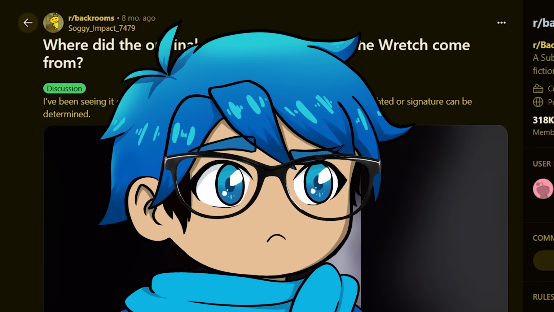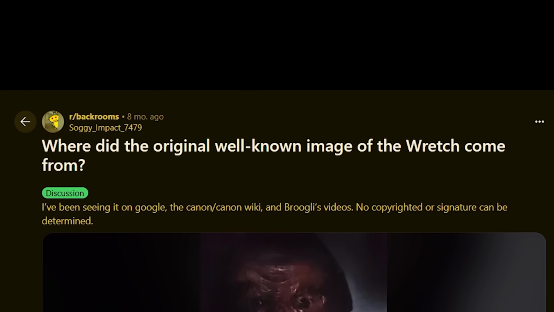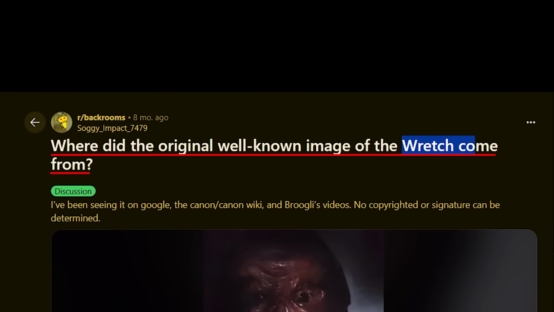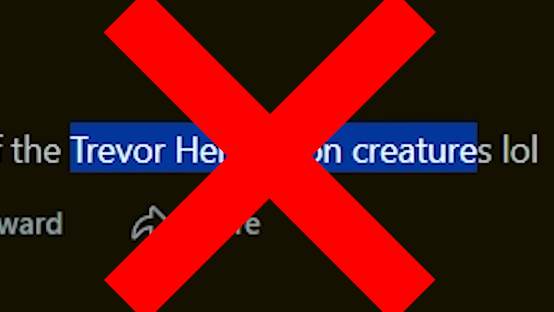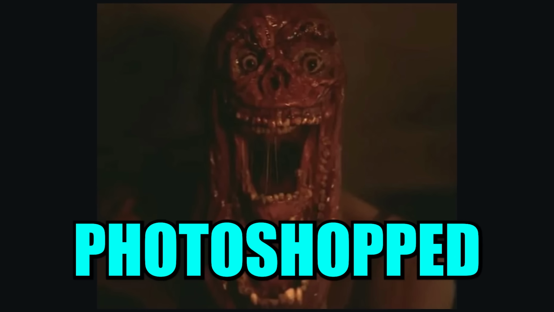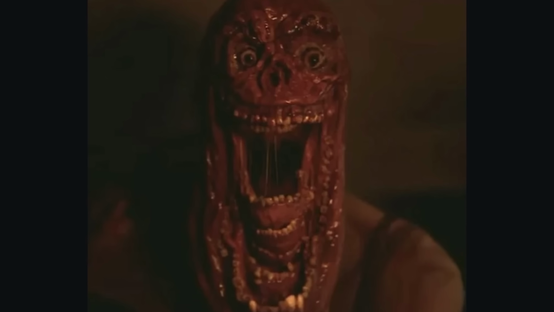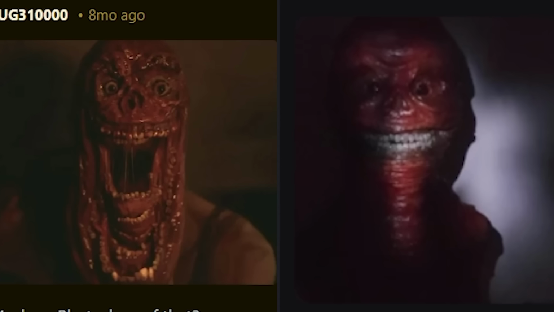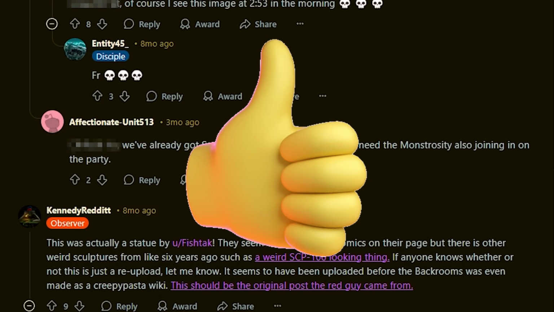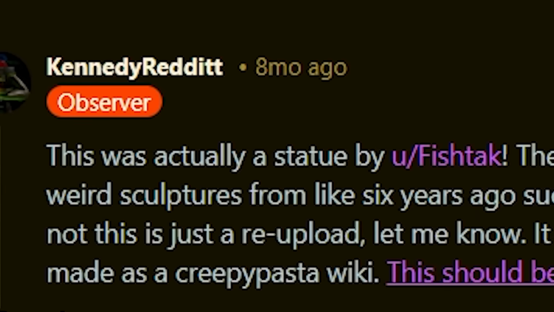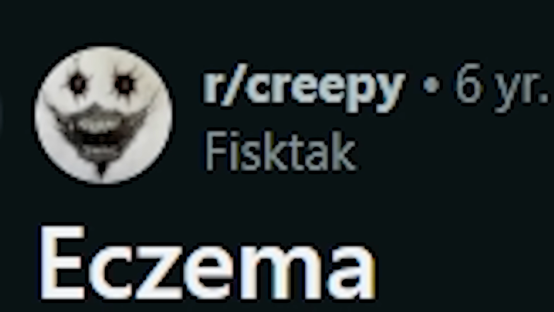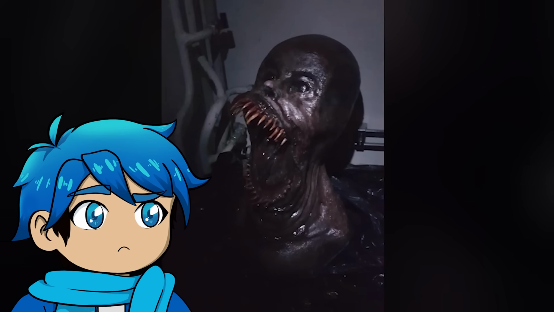Now, someone on Reddit actually asked the same thing. They wanted to know where the original image of the wretch came from, and people were saying that it was a Trevor Henderson creature, which is not actually true. Some people theorized that it was a Photoshop image of this thing, which is a creature from the movie Smile, but that's also not true. But luckily, someone did post some information about this thing. They believe that what we're looking at here is actually a statue made by a user of the name Fishtack, because if you explore some of Fishtack's posts, you'll see that he's done other similar artworks.